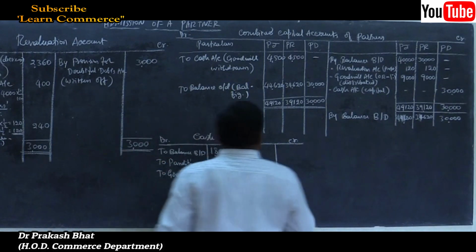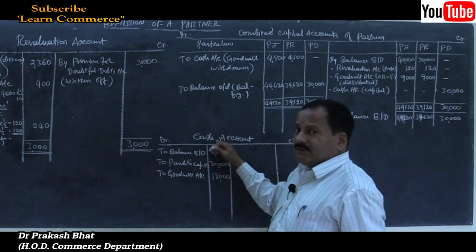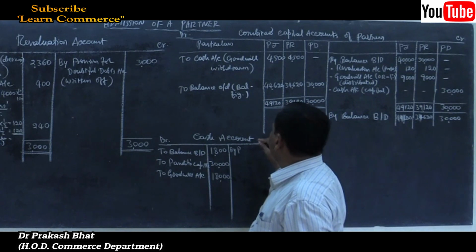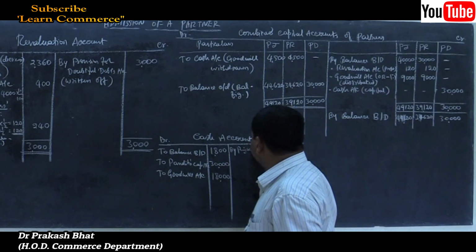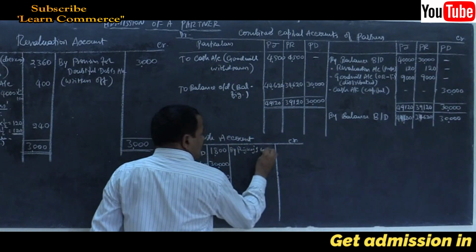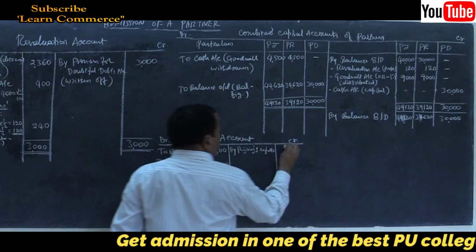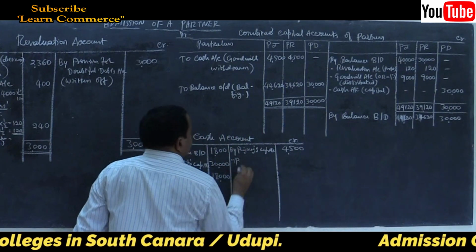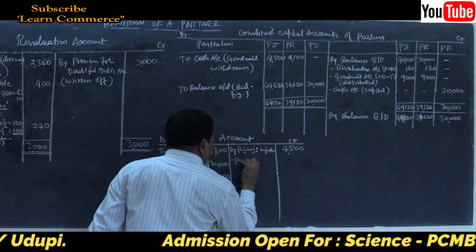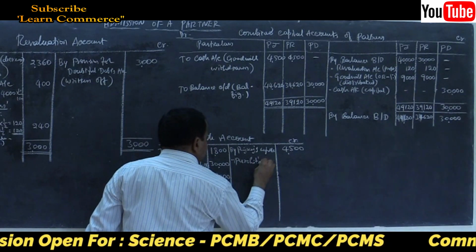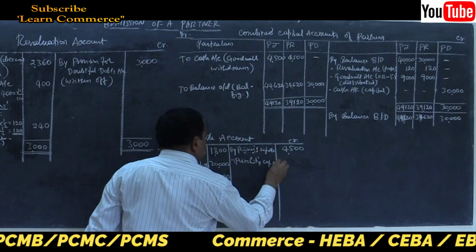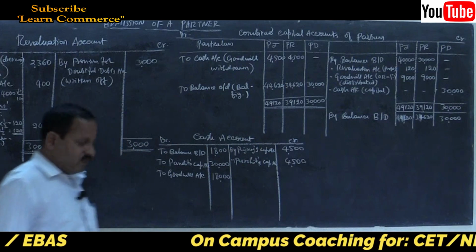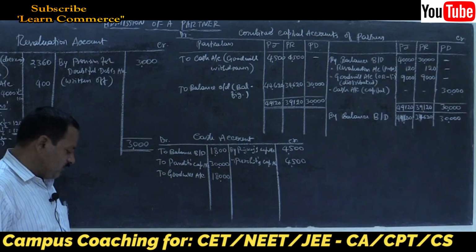Pujari's capital account, 4,500, and Purohit's capital account, 4,500. That's all. There are no other movements of cash. Only this much is the cash movement.